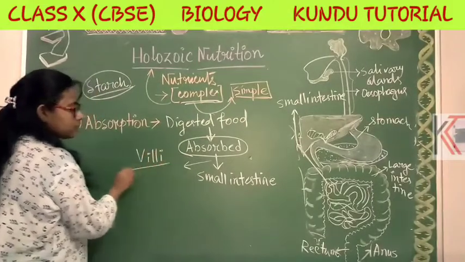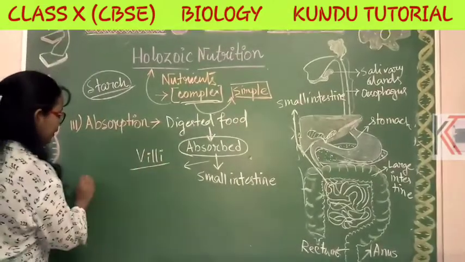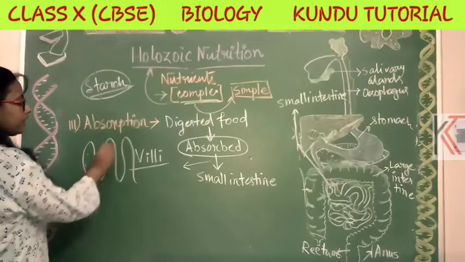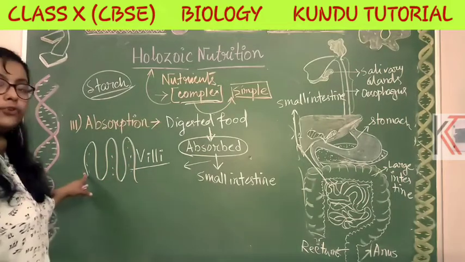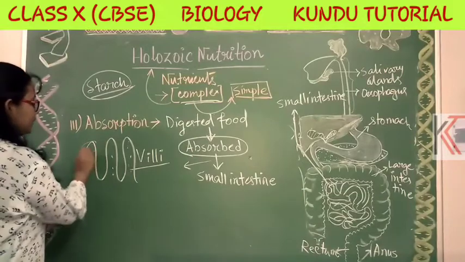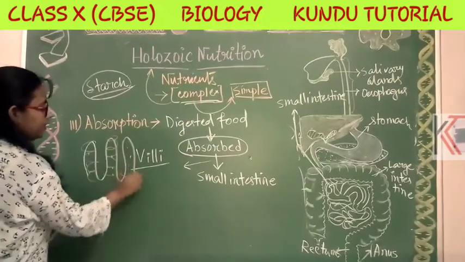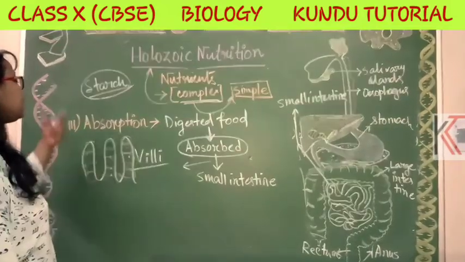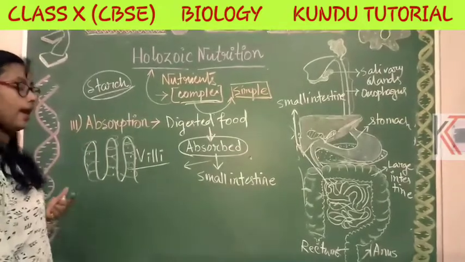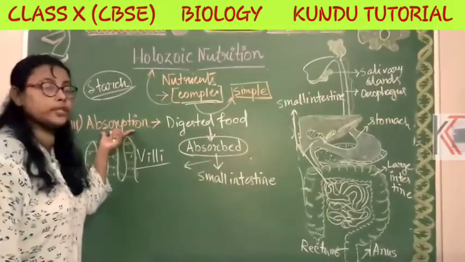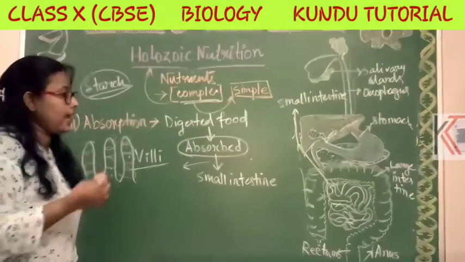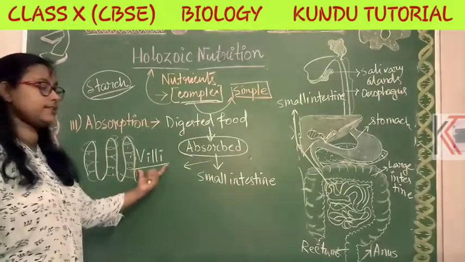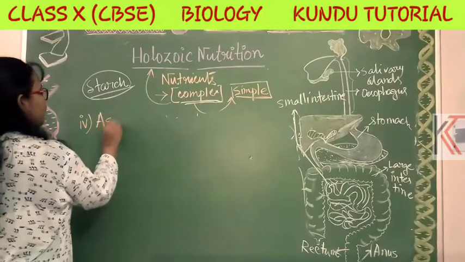In the small intestine, the inner layer is composed of finger-like projections. With the help of these finger-like projections, they can absorb the food materials, and they are surrounded by many blood vessels. They transfer the food items to the blood vessels, so that the assimilation process can go happily. So this is the absorption process. The digested food is absorbed with the help of the small intestine, and the actual structure is the villi. The next process is assimilation.